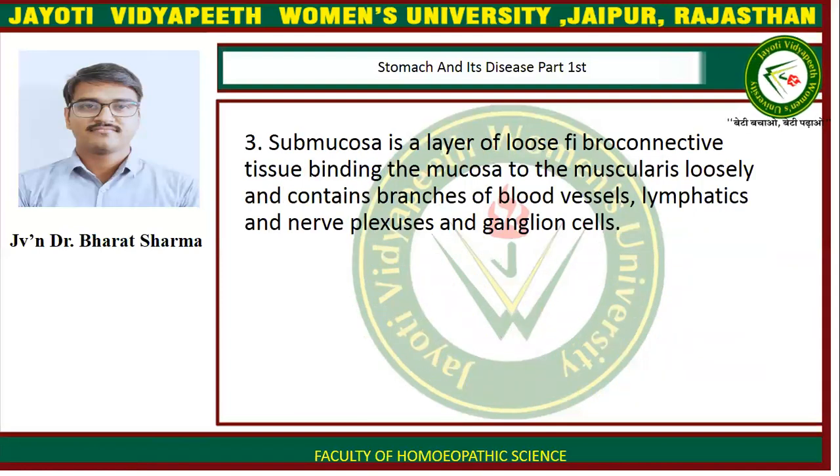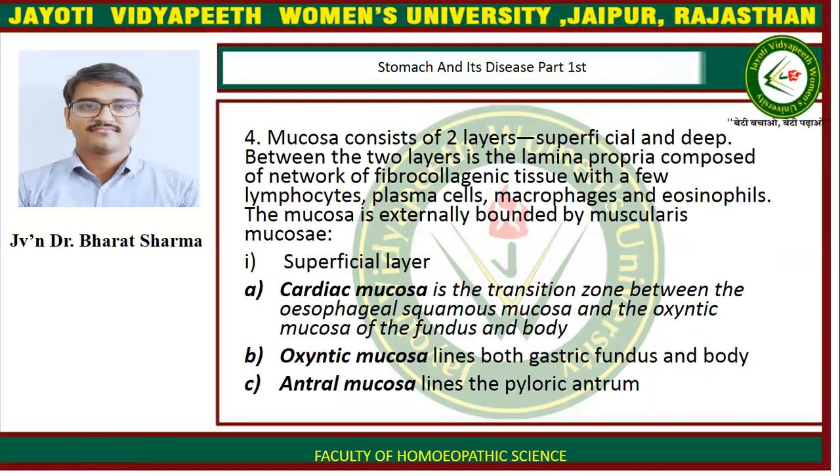Submucosa is a layer of loose fibroconnective tissue binding the mucosa to the muscularis loosely and contains branches of blood vessels, lymphatics, and nerve plexus and ganglion cells. Mucosa consists of two layers, superficial and deep. Between the two layers is the lamina propria, composed of networks of fibrocollagenic tissue with a few lymphocytes, plasma cells, macrophages, and eosinophils. The mucosa is externally bounded by muscularis mucosa.